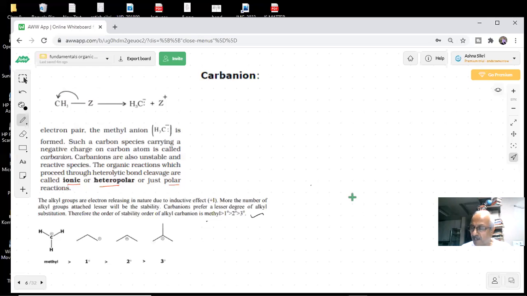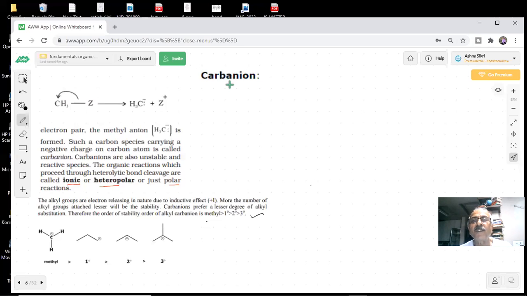And last time we discussed with you the stability of the carbocations. Yes or no? Yes, sir. Tell me which carbocation is more stable, 3 degree, 2 degree, or 1 degree? Sir, 3 degree, tertiary, is the most stable. Tertiary is the most stable carbocation. So wherever in a reaction it can be formed, it will try to be formed in comparison to 1 degree or 2 degree. So when the reactions proceed, the products which we will get will be decided by these intermediates.